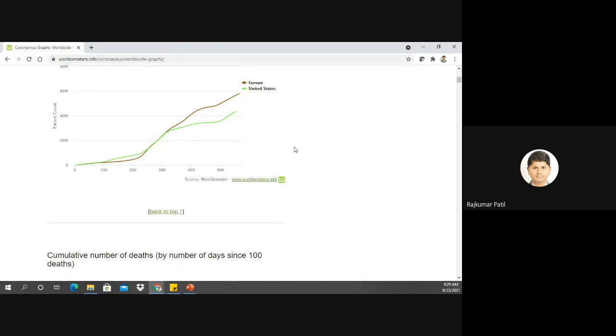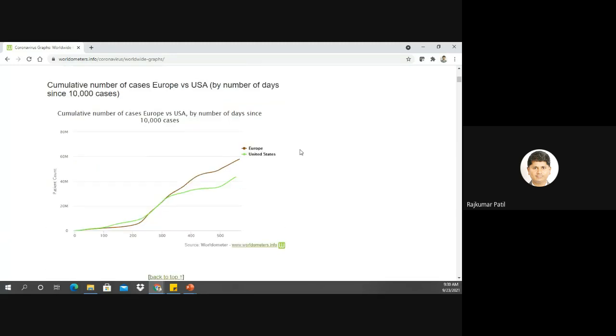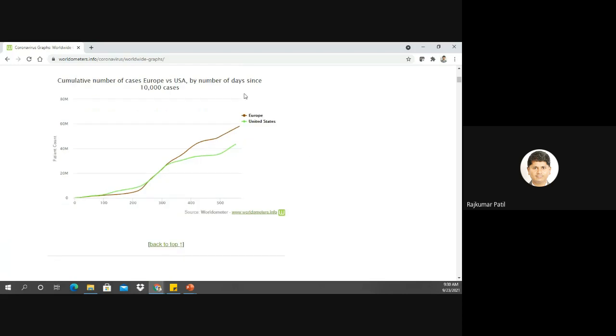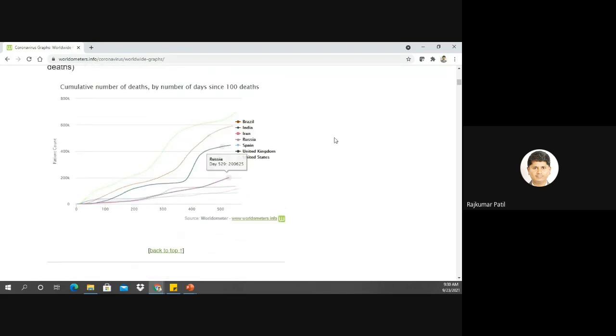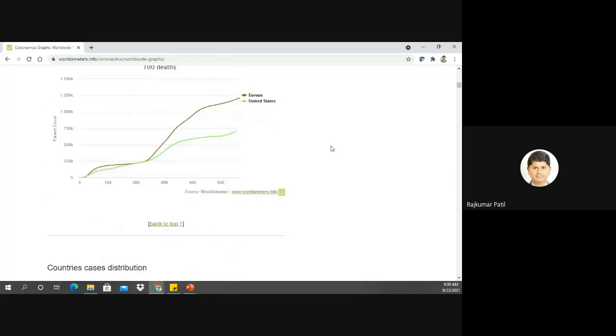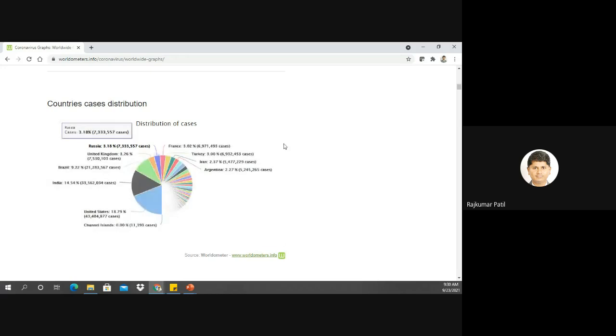So suppose the count submitted by each state, each country, if you put it in a tabular form, then the table will be very big, and you will not understand anything from such a table. But if you put the same data in this particular graphical form, then you can compare how the cases are increasing in Europe as well as in the United States. So this particular graph will help you to compare the same. Again, here you can compare the graph of different countries. Again, this particular graph will help you to understand the percentage of total number of cases, country wise.